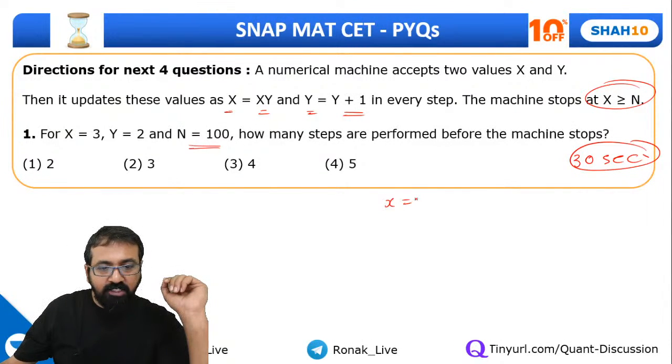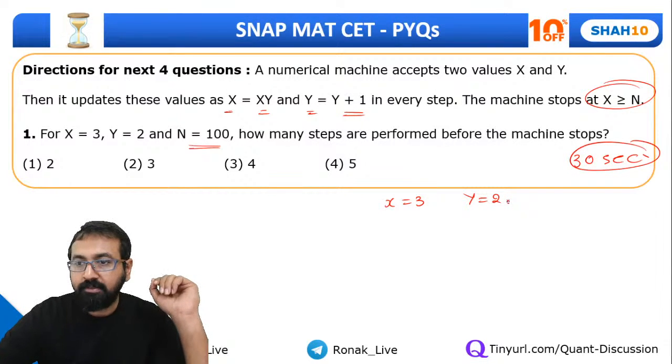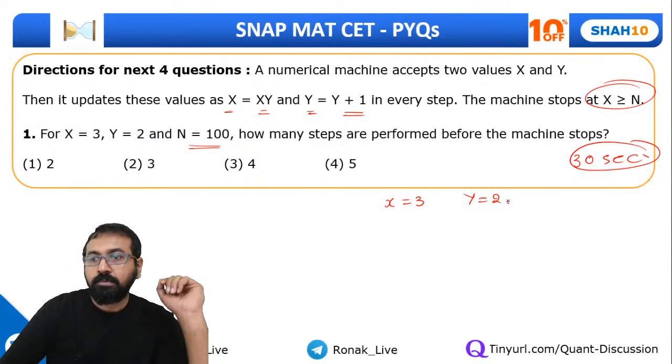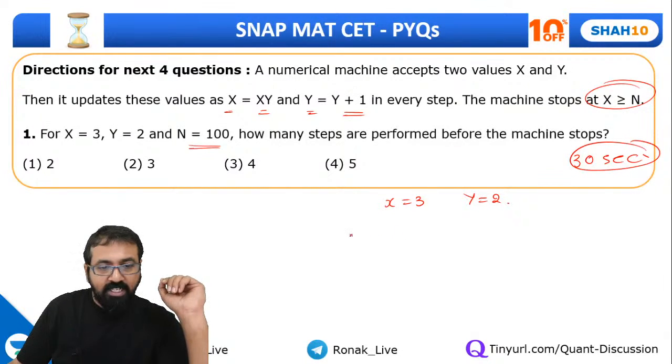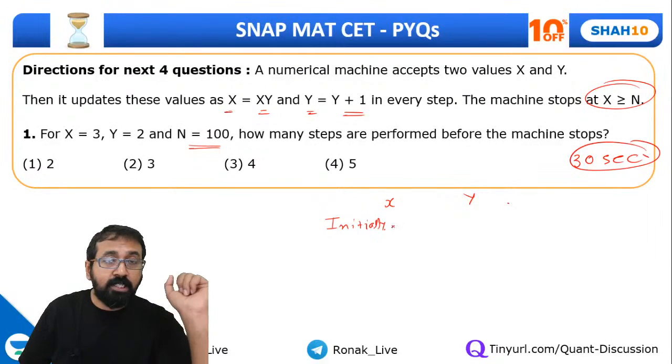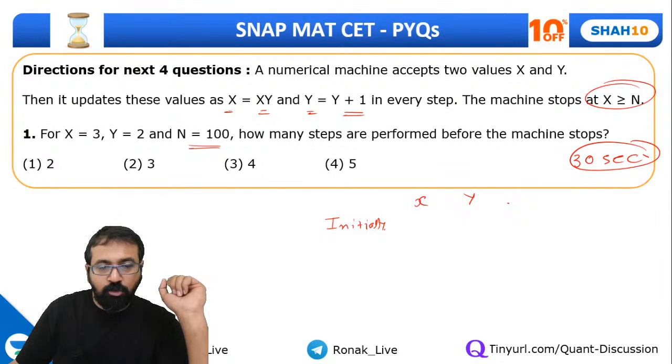So if we start with x equal to 3, y equal to 2, okay. Can I say, let me just write down the value of x and y directly instead of doing all these things. Initially, value of x is 3, y is 2.